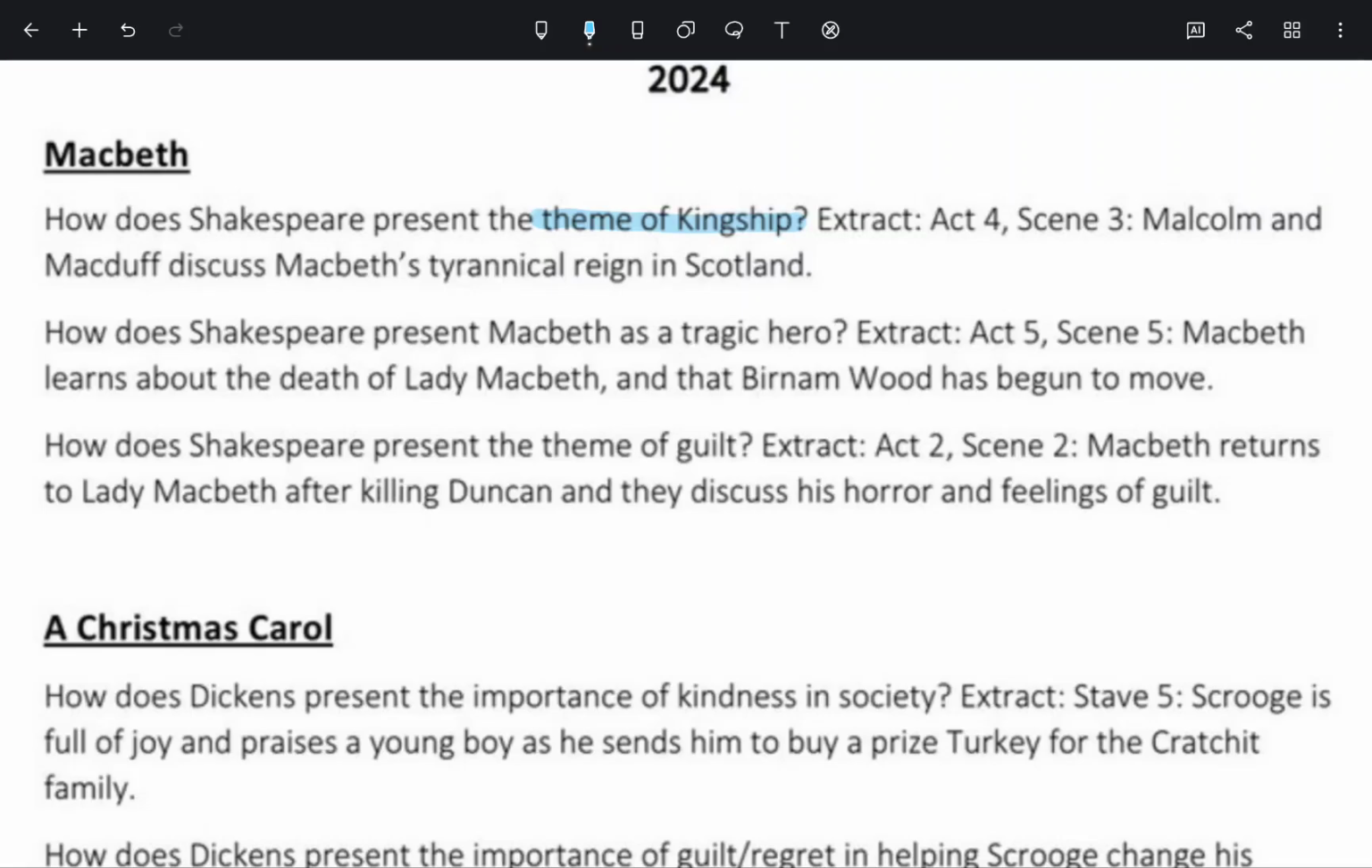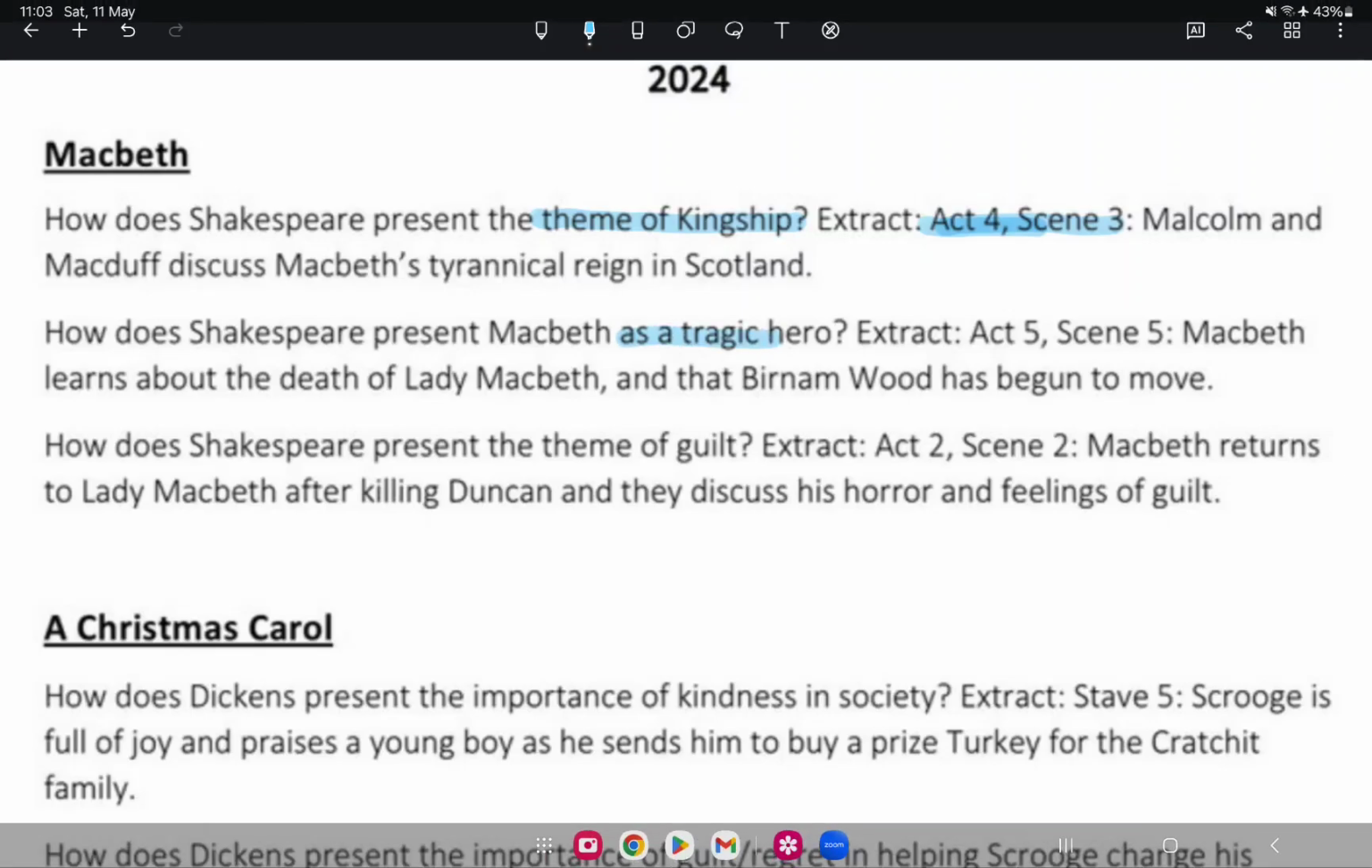Now, in terms of the theme of kingship, where should I be looking? Okay, that's a question that you may be asking. So you need to be looking specifically at Act 4, Scene 3, where Malcolm and Macduff discuss Macbeth's tyrannical reign in Scotland. The second possible prediction is, how does Shakespeare present Macbeth as a tragic hero?